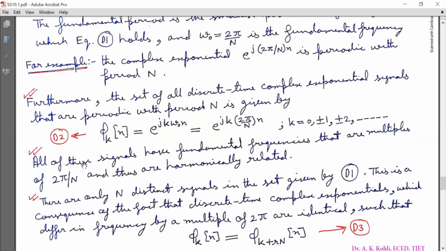All these signals have fundamental frequencies that are multiples of 2π/N, and thus are harmonically related.